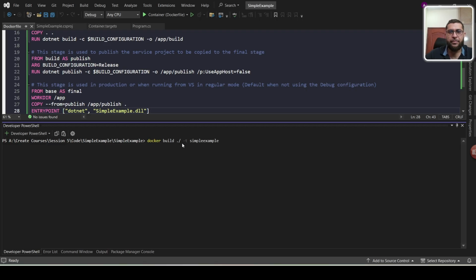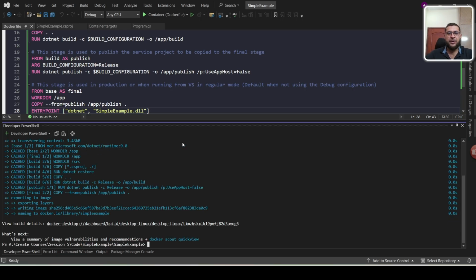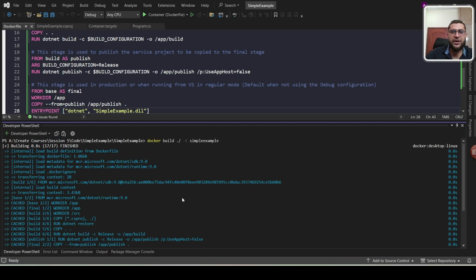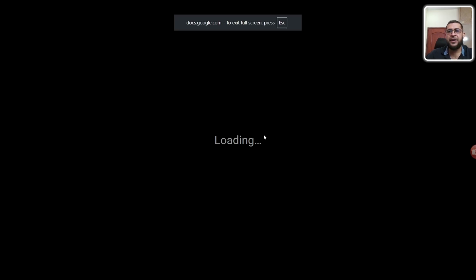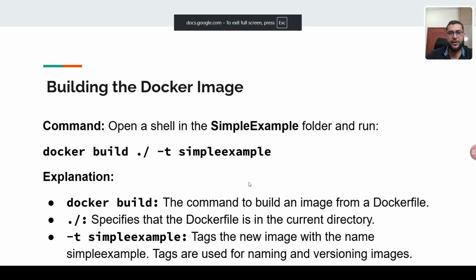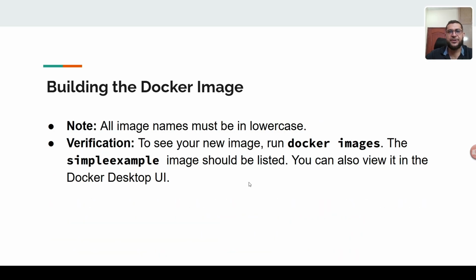We write docker build . -t, and then you give a name. When you press enter, it will start building. So you can see here the image is built. So this is how you can build your image. This is the build command. And next, all image names must be in lowercase. So you should follow this rule: lowercase.